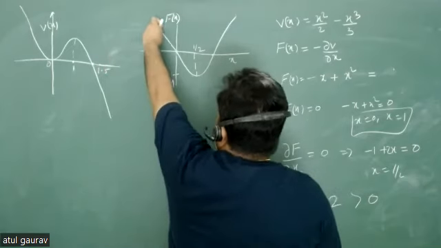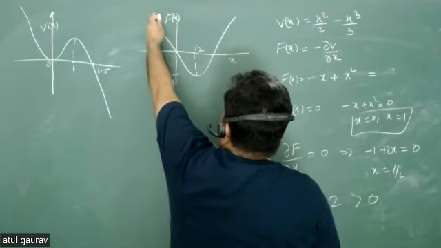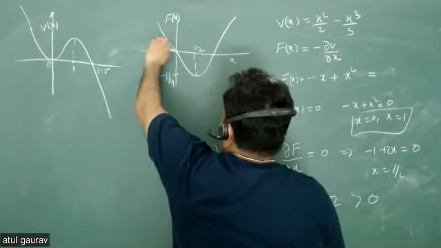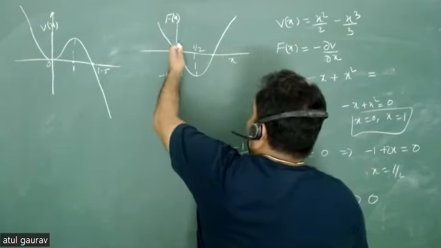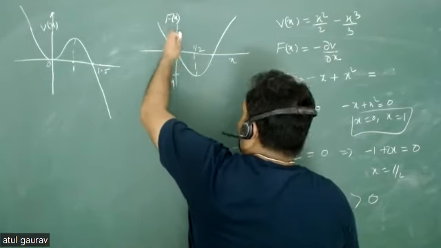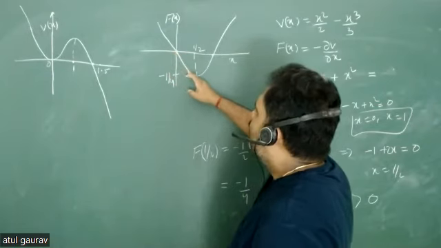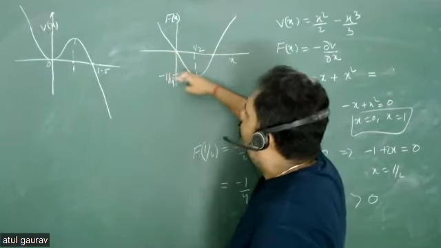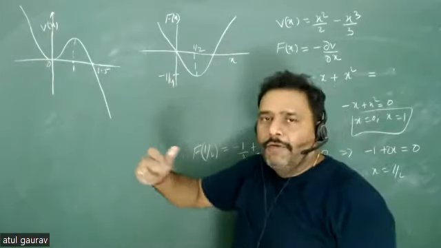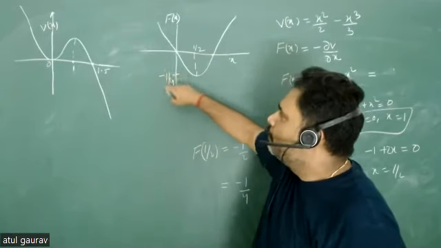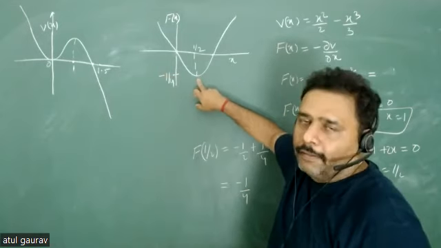Then what will happen? You have some higher forces in a positive sense, yes? And as I move towards the right, what is the force doing? It keeps decreasing. Sorry, it will become 0 at x is equal to 0, and after that again it is going to decrease and reach some minimum value of force. It is not that it keeps decreasing continuously. It reaches some minimum value of force, and at that time the minimum value of force is nothing but minus 1 by 4. And after that what will happen?